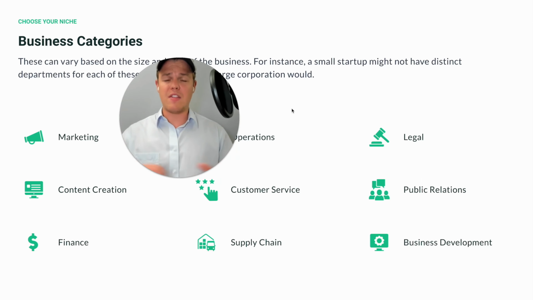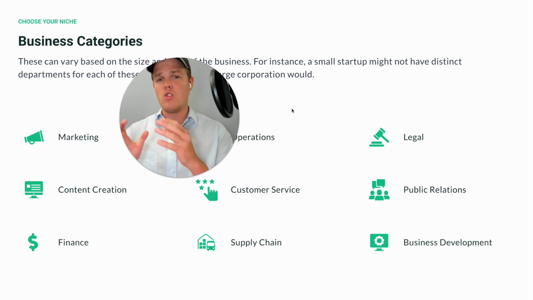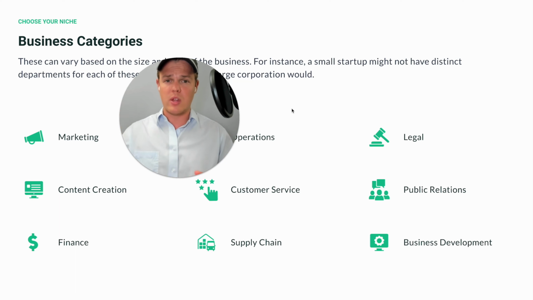Now that you kind of get an idea of all the different categories associated with business, what we encourage here at Web Cafe AI is really narrowing down and starting with one of these specific categories. For example, maybe you're an AI automated agency that is specific for content creation. That is your bread and butter. So when you approach every single business, you're able to really give them your expertise and understanding of this topic rather than being a jack of all trades and trying to be every single one of these outlined here. Just laser into one. It's always better to be a sharp knife rather than a broad fishnet